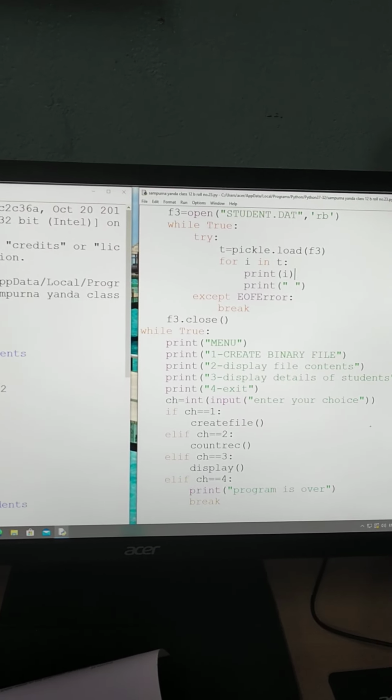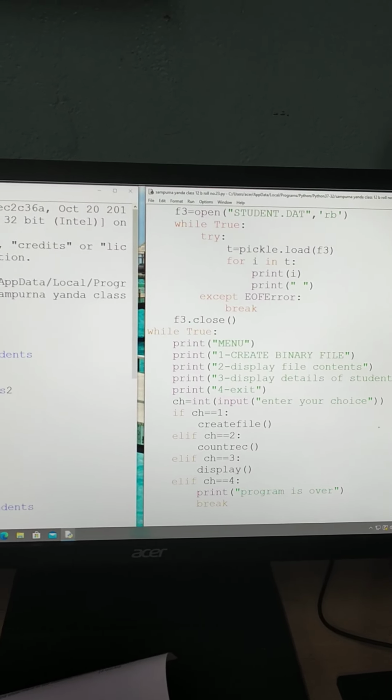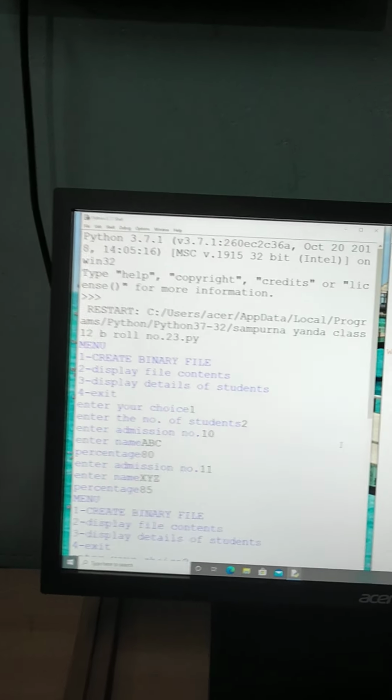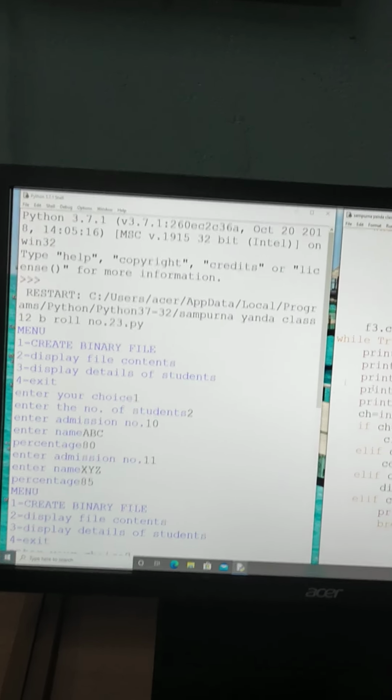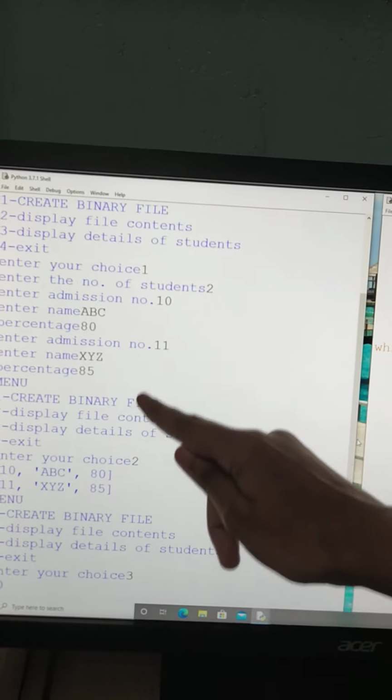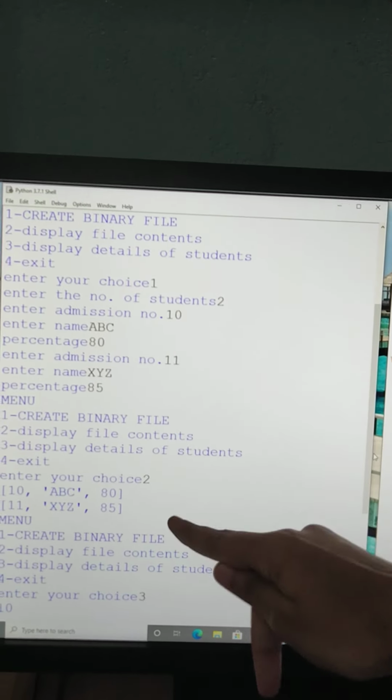This is the user choice: if you enter 1 then the binary file will be created, as you can see already in the output side over here. After that, in 2 the file content will be displayed like this. I have entered the number of students as 2, that is why only 2.